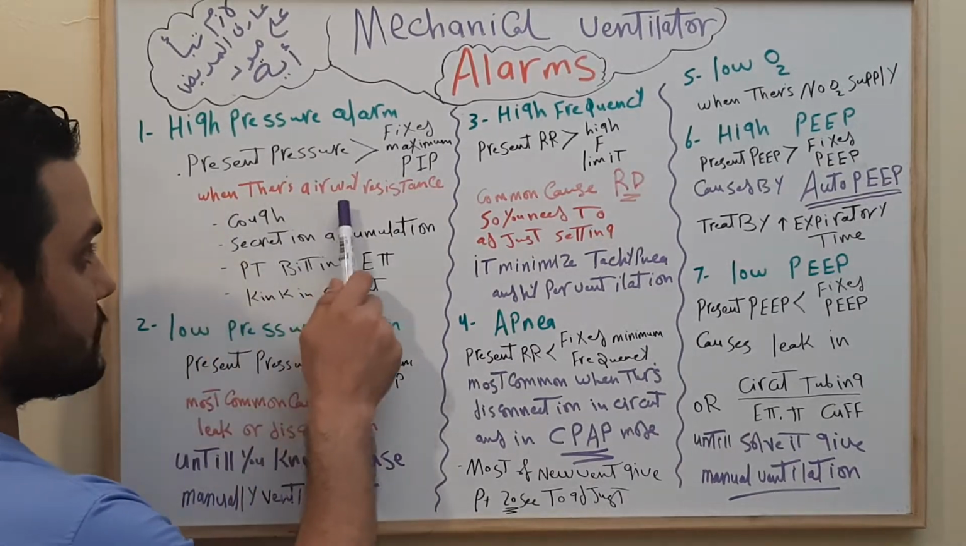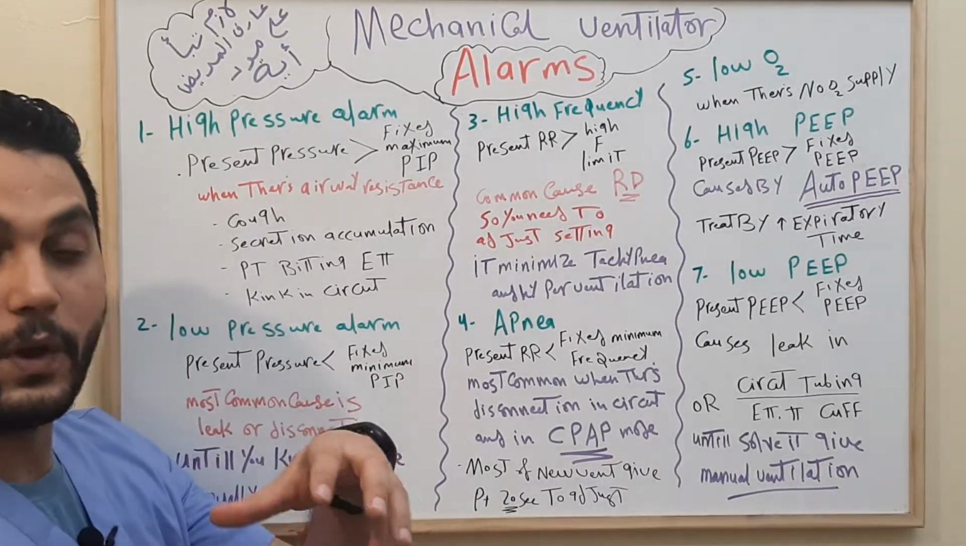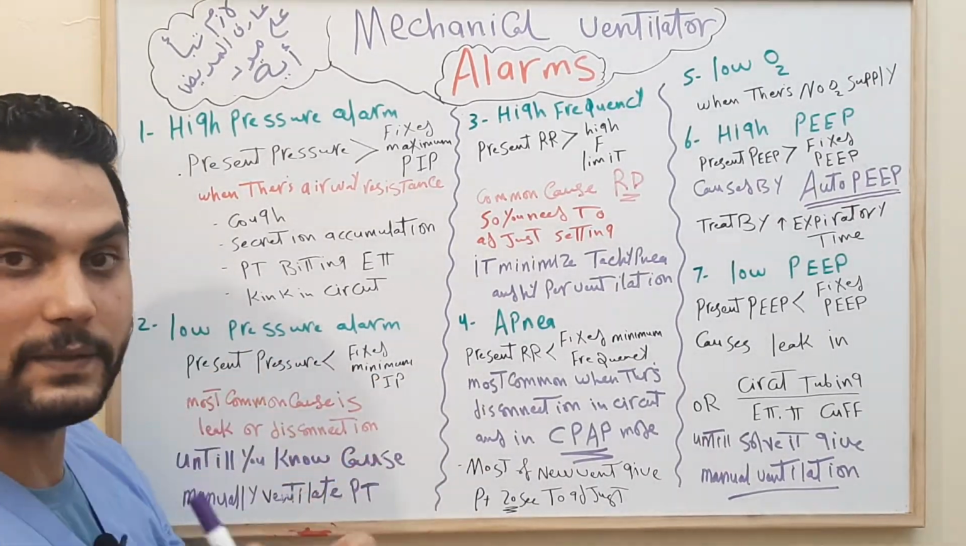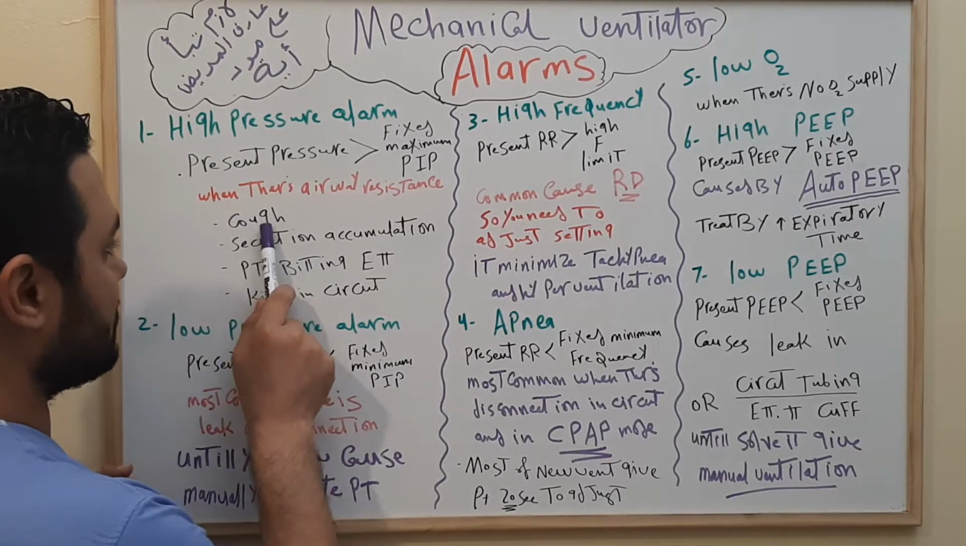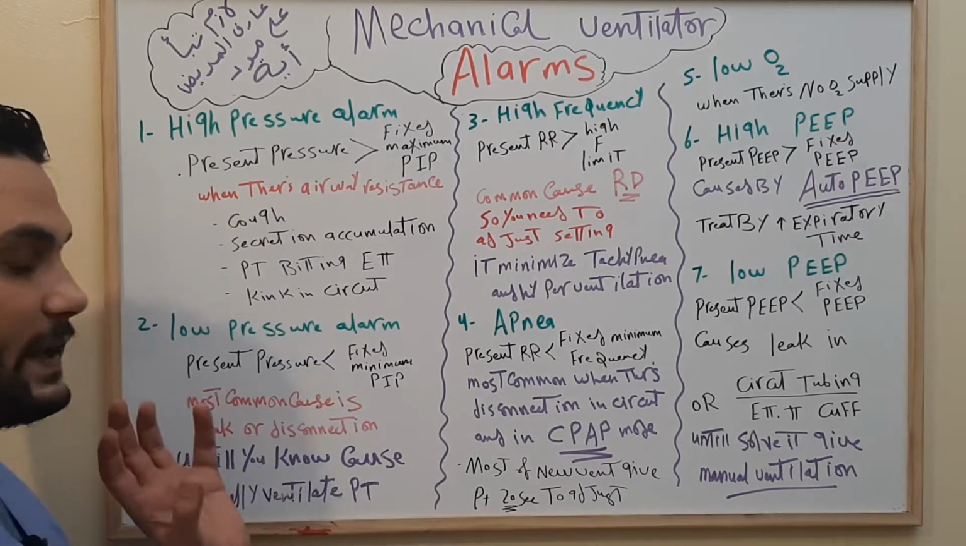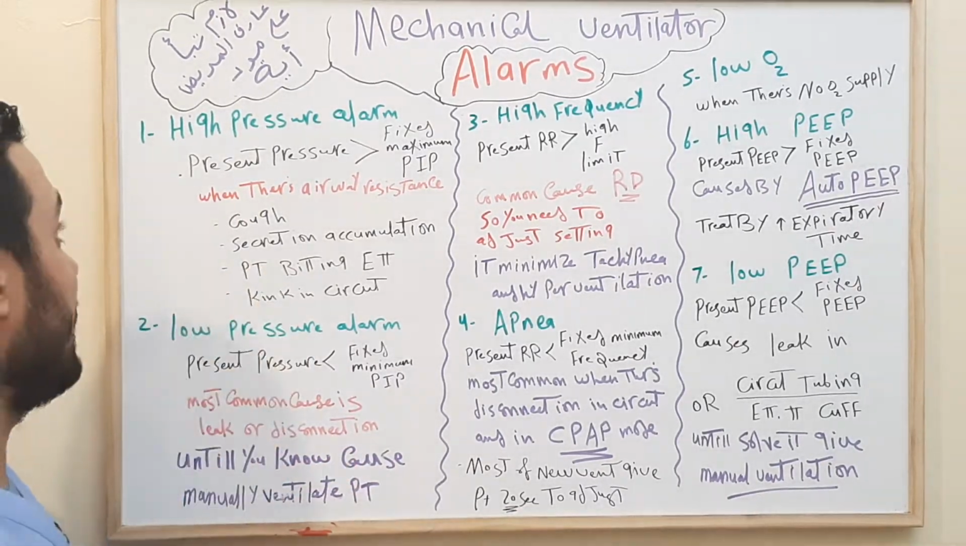The main cause for this is air resistance. There is air resistance or blockage in the endotracheal tube which prevents the air from entering the lungs of the patient. The common cause is cough. If the patient coughs on mechanical ventilator, he resists. When he coughs, he resists the inspiration, so it will give high pressure.